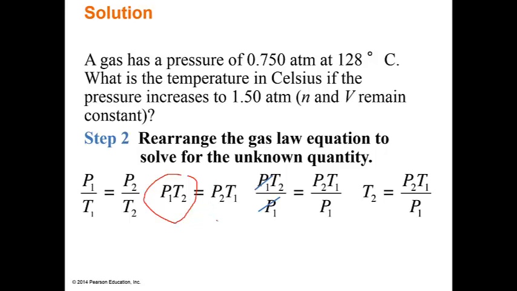Now, why did they do this? Well, they really wanted to get T2 by itself. They wanted to make it easier. So we're going to divide by P1 on both sides, and you'll see here that it cancels out, leaving us with only T2, which equals P2 times T1 over P1, right? Now it's plug and chug.